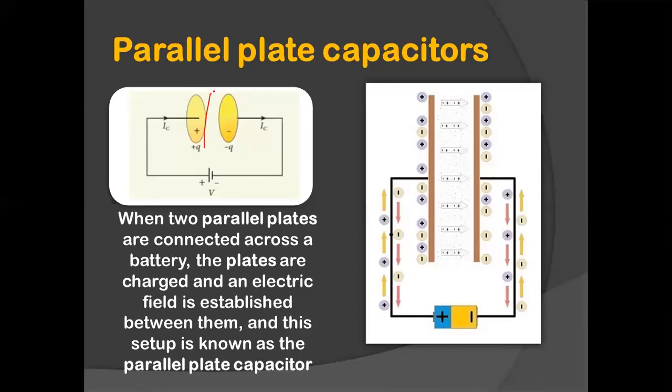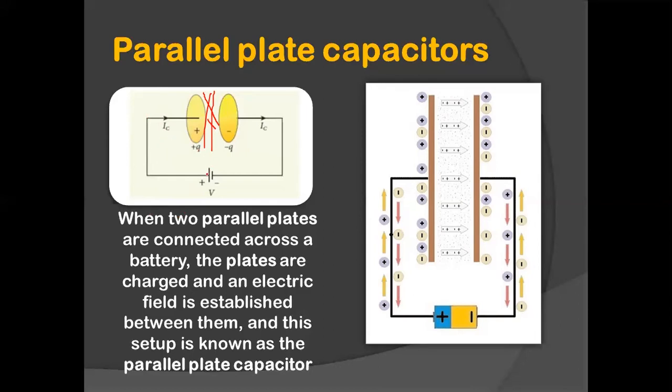So there is no flow of charge or no current between the parallel plates. Now the current passing through the wire, you will call it a conducting current. This current generates a magnetic field around the wire.